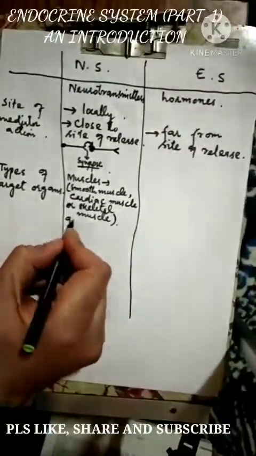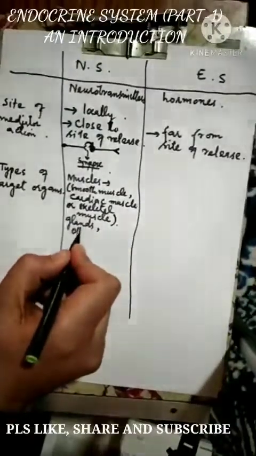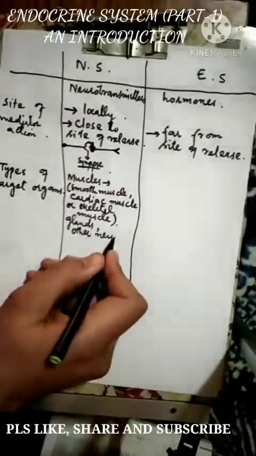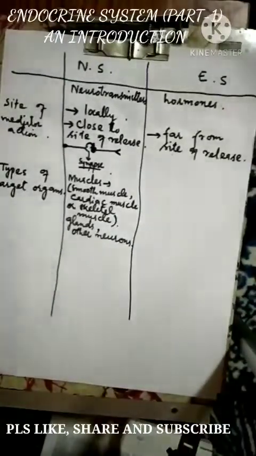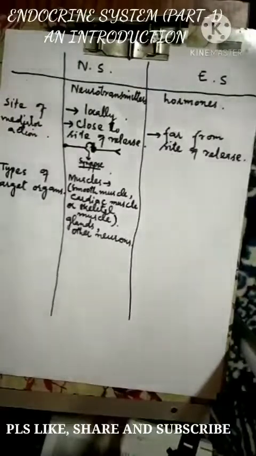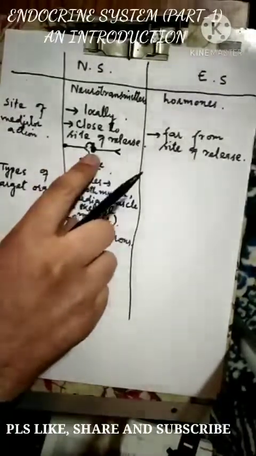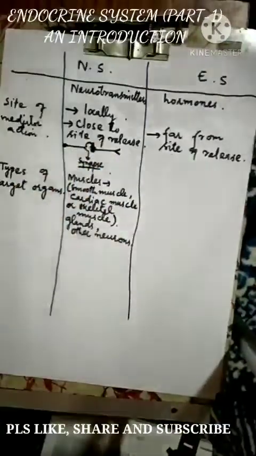Then glands and other neurons. Fine. So the type of target organ for the nervous system is usually muscles, and muscles can be smooth muscles, cardiac muscles, or skeletal muscles. And then the target organ can be a gland, and it can be other neurons like I have shown here. Okay, one neuron is stimulating the other neuron by the release of neurotransmitter.